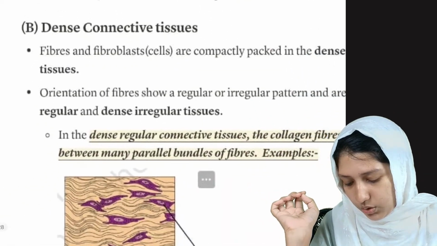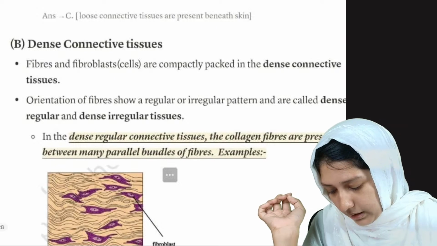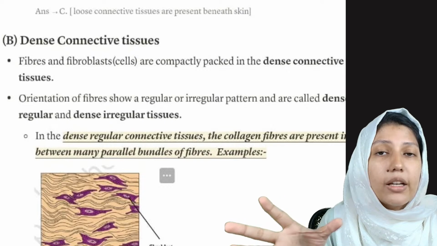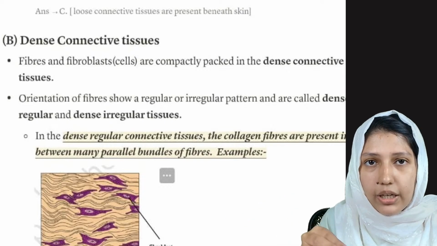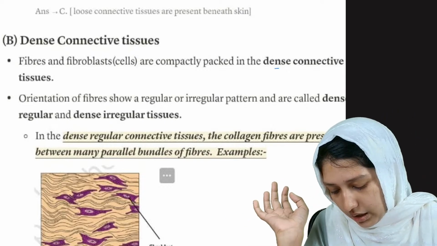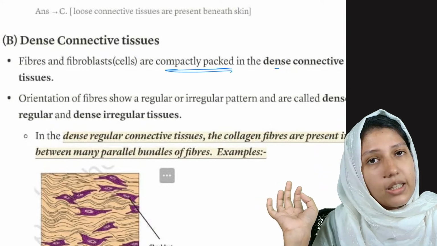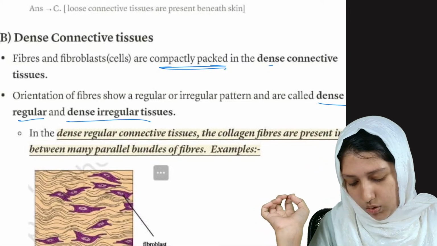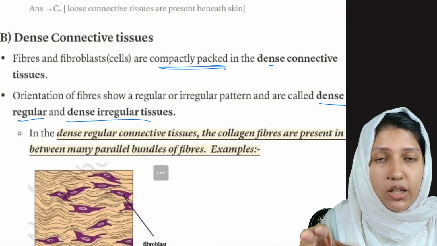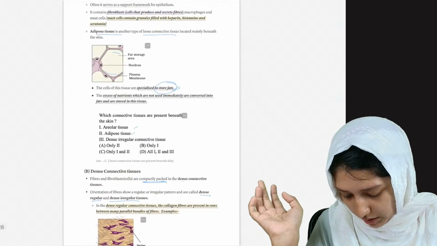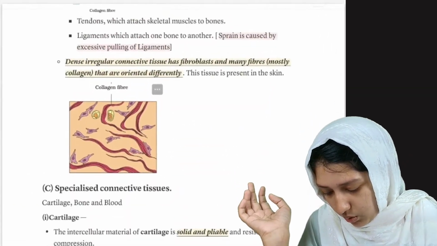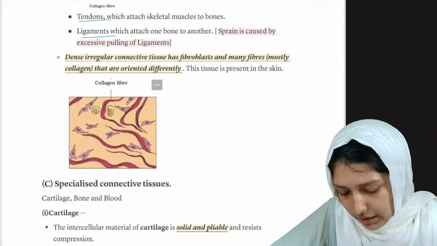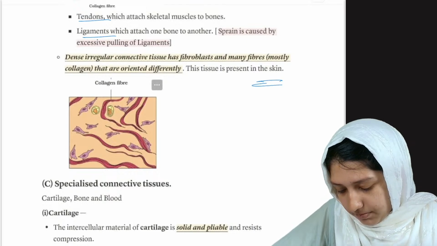Now dense connective tissue. In loose connective tissues, the fibers and fibroblasts were arranged scatteredly, which means they were not arranged densely. Here they are arranged compactly, so it is dense connective tissue. There are again two types: dense regular and dense irregular. In dense regular there is a regular arrangement, and in dense irregular an irregular arrangement. Dense regular examples are tendons and ligaments, and dense irregular is found in skin.